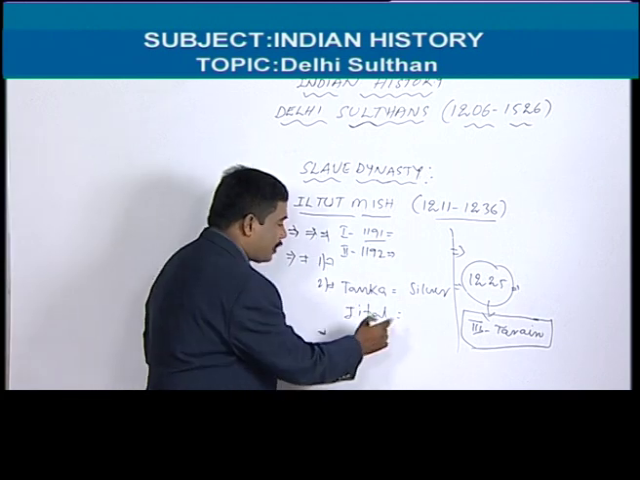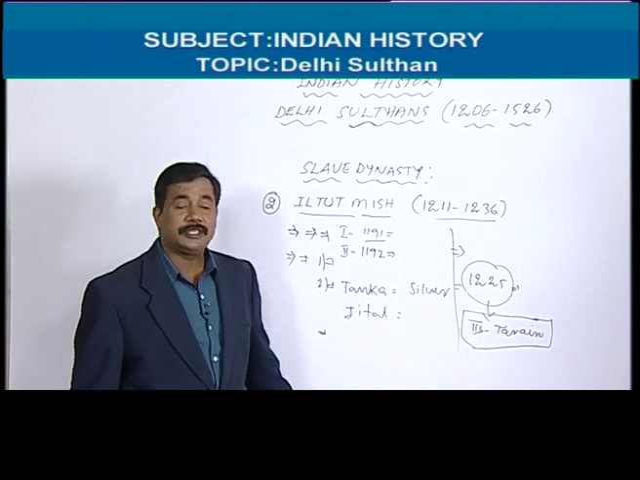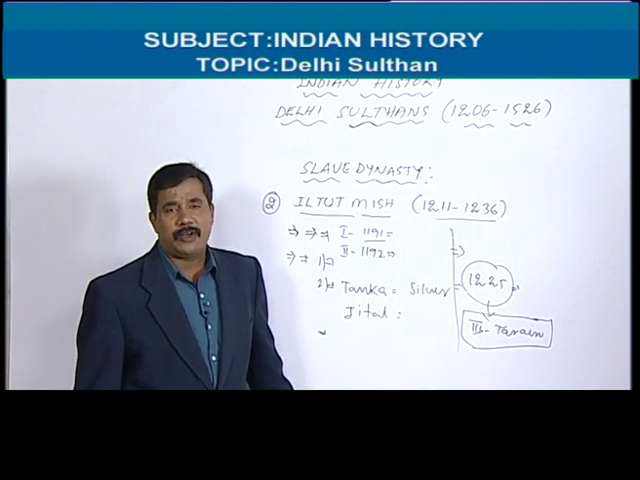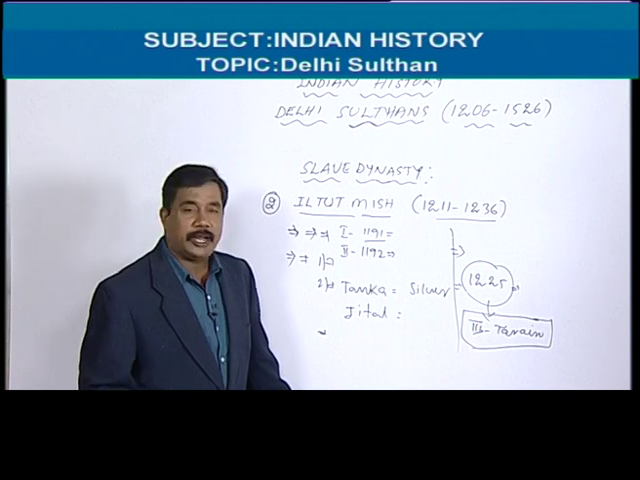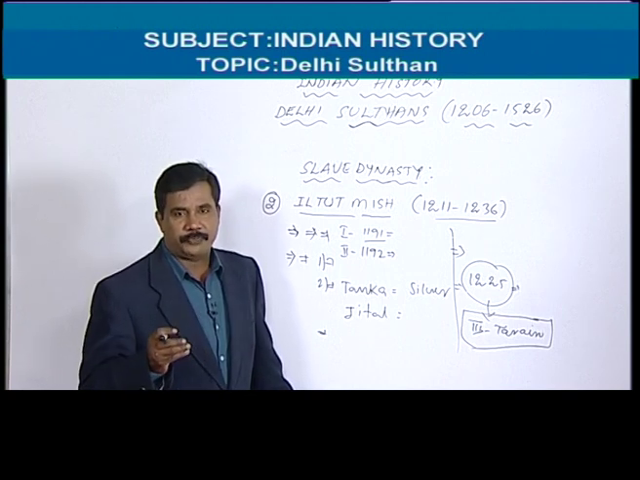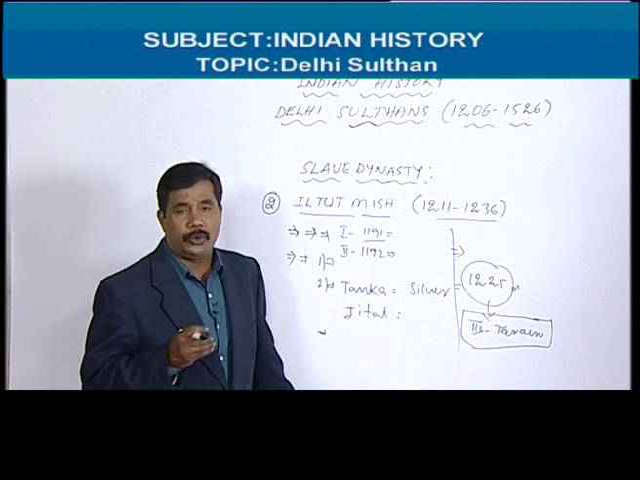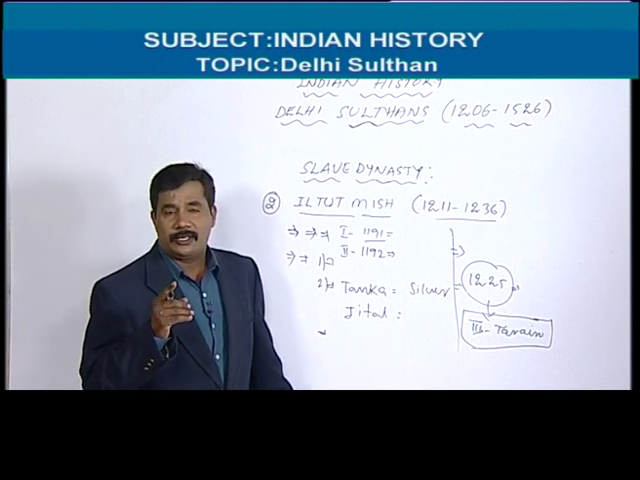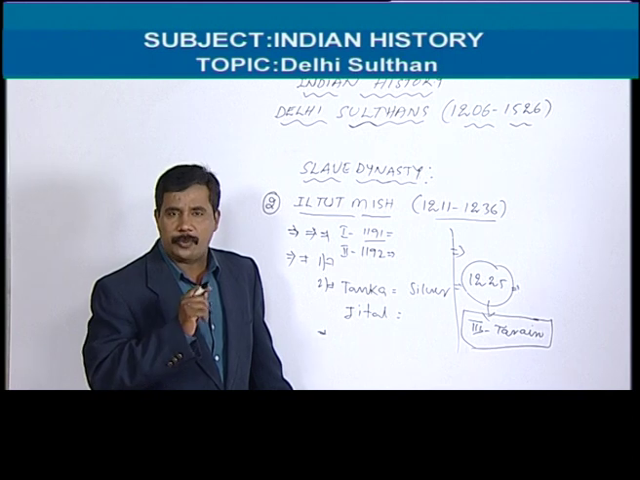But in the third Tarain war, Yildiz was defeated by Iltutmish. Whatever, Iltutmish was a great ruler and great administrator. But after Iltutmish, his successor was Ruknuddin. Ruknuddin was inefficient; he had no administrative skills.